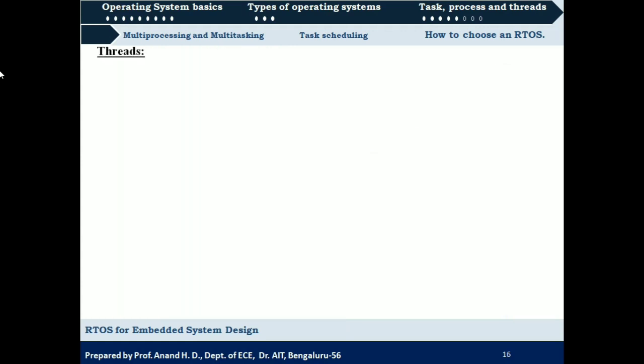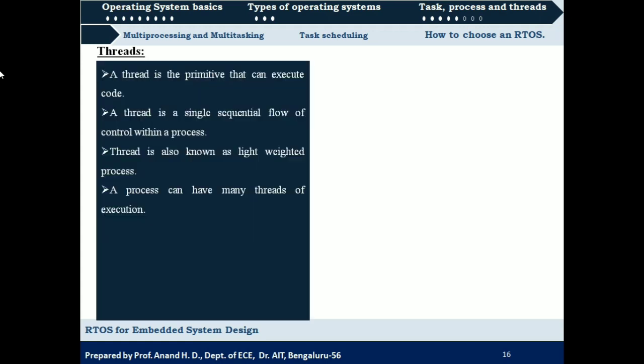Next point is threads. What are threads? Till now we have come across process, task or job. All these mean the same. What are those? Those are nothing but parts or instances of a program. A program will be divided into a number of processes or tasks. So what do threads mean? A thread is the primitive that can execute code. So we can say that a thread is a part of a process.